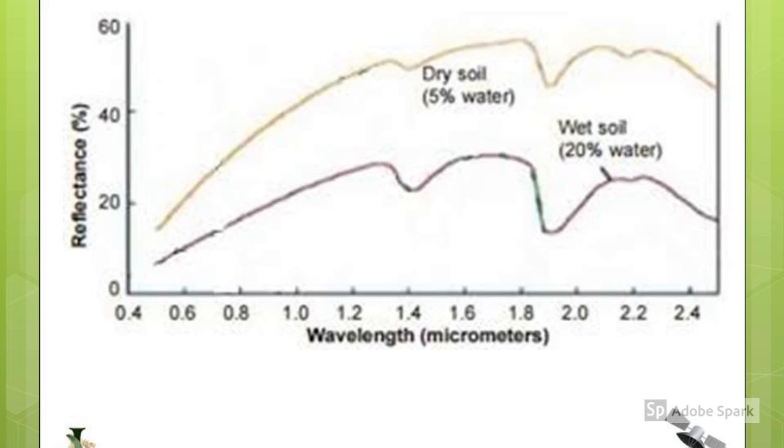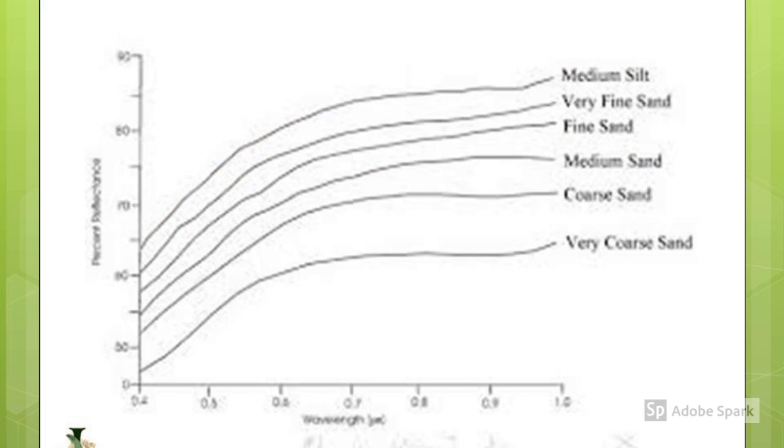The second graph shows reflectance curves for soil based on soil texture. Figure 9 shows the reflectance curve for soil based on soil texture. There is high reflectance in visible and infrared bands for sandy loam as compared to fine sandy loam and very fine sandy loam due to their fine texture. The presence of iron oxide in soil will also decrease the reflectance in the visible wavelength.